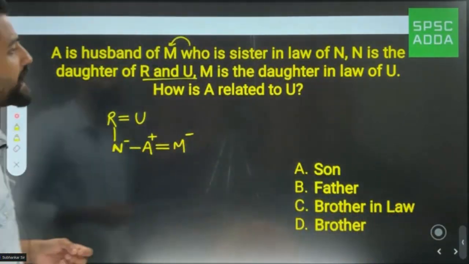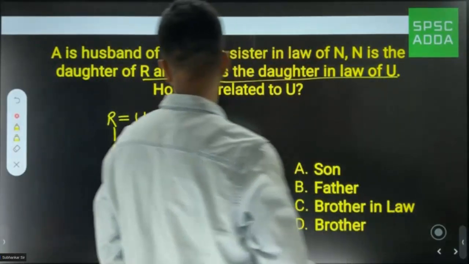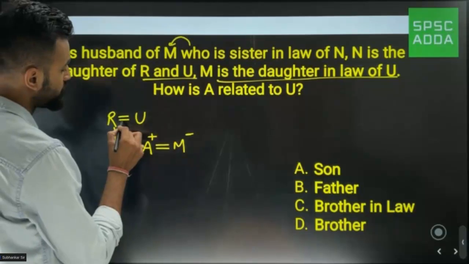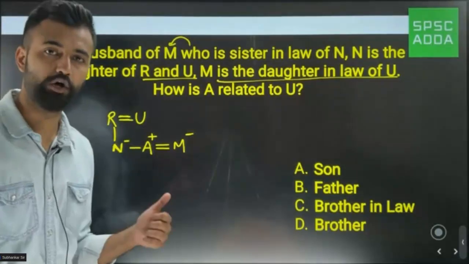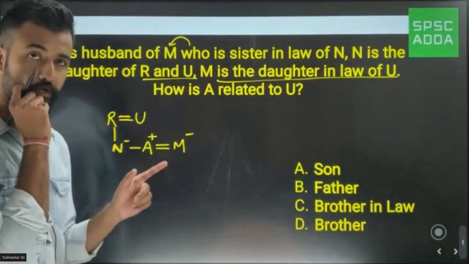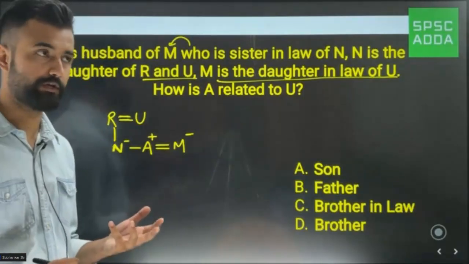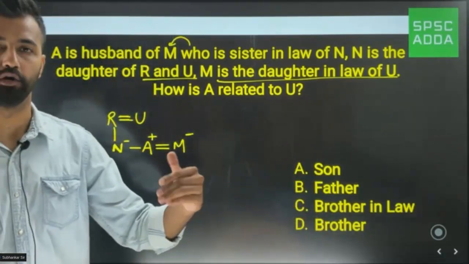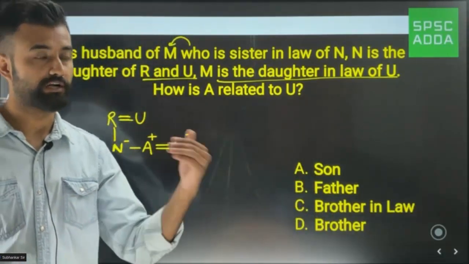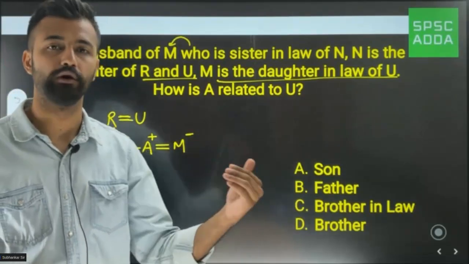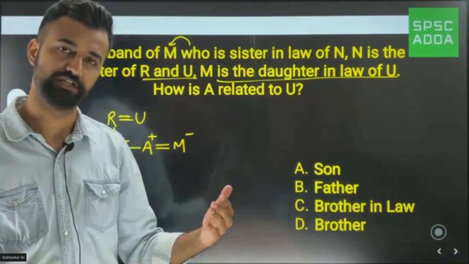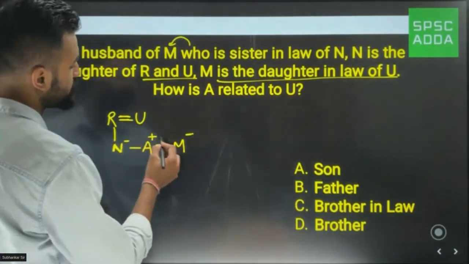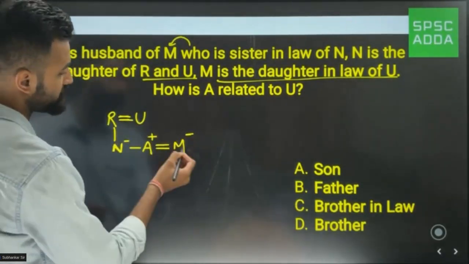Next part. M is the daughter-in-law of U. See, M is the daughter-in-law. Daughter-in-law means what? You would call N her blood daughter because she is her own daughter. But M would be a daughter for her only because I am the son. So if I marry my wife, she would be like a daughter, but not actual blood daughter. So what they will call her? They would call her daughter-in-law. Daughter-in-law means my wife. My parents would call her daughter-in-law. So we can already see M is a female, so M is the daughter-in-law of U.